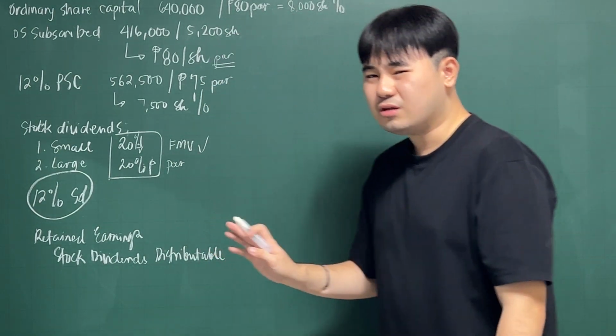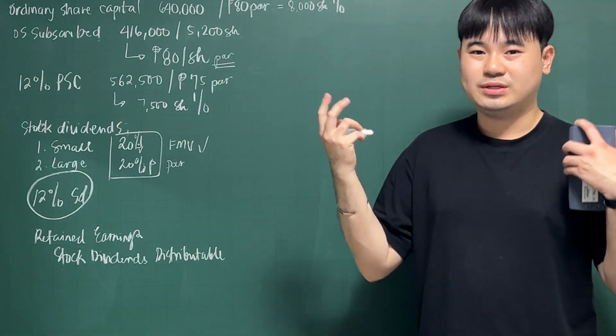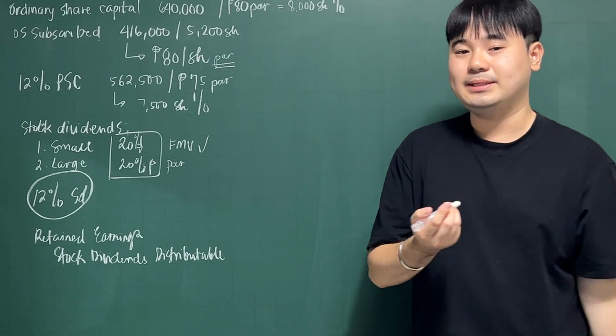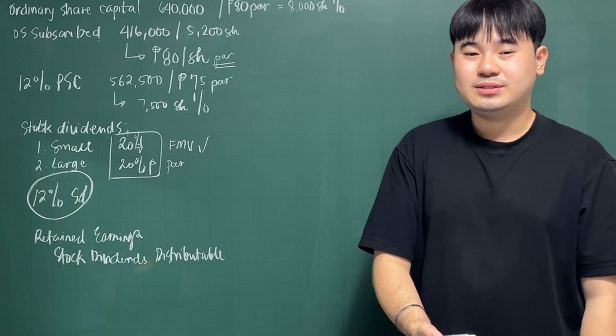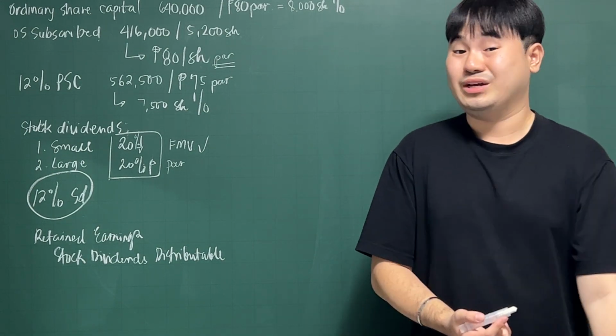I hate using stock dividends payable actually because it sounds like a liability when it's actually not. Basically, stock dividends distributable is also part of your equity.